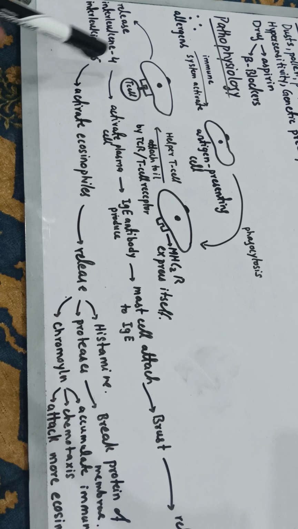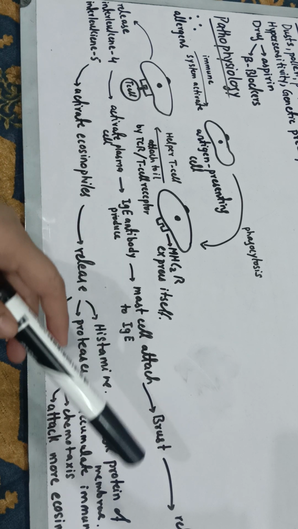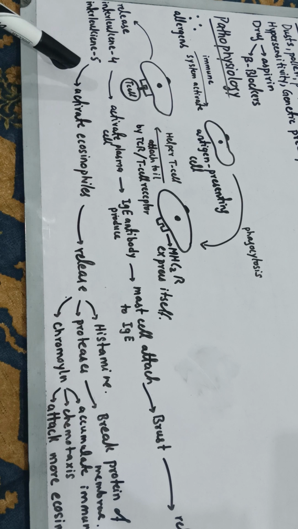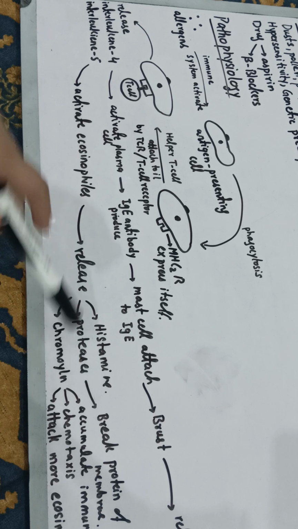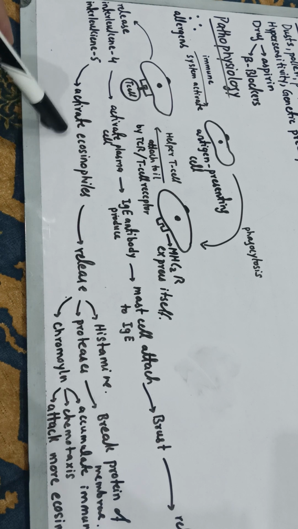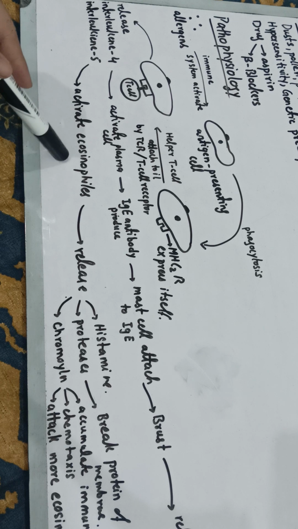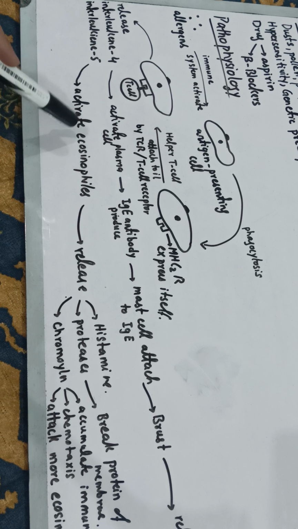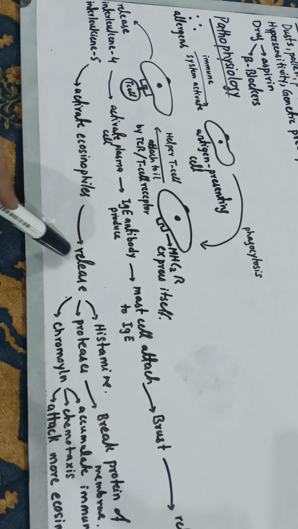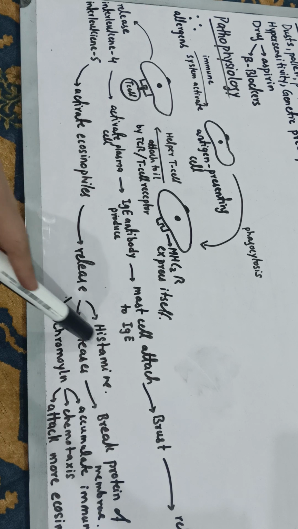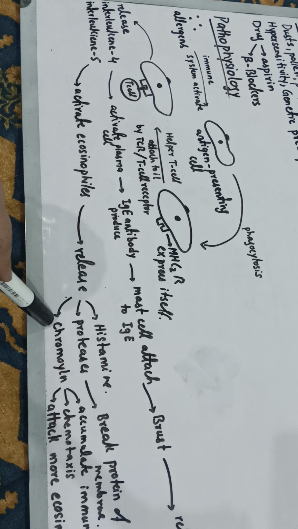Interleukin 4 is also causing a mechanism of inflammation, and interleukin 5 is also causing inflammation. Let's discuss interleukin 5 first. It activates the immune cells which are present in your body, eosinophils. After activating them, they will cause the release of histamine, proteases and chromalin.